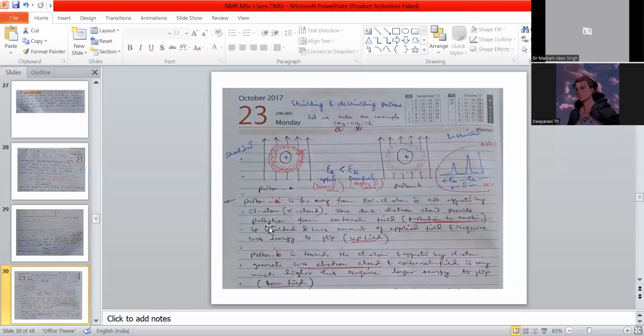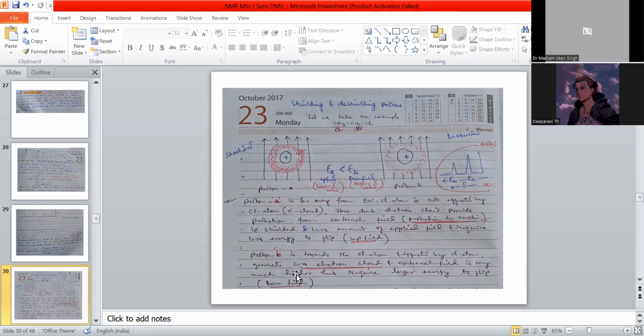We call it shielding due to the protection. A lesser amount of magnetic field is needed. We have to apply less external magnetic field to this particular proton and require less energy to flip, that is, to spin upfield, the proton present here.